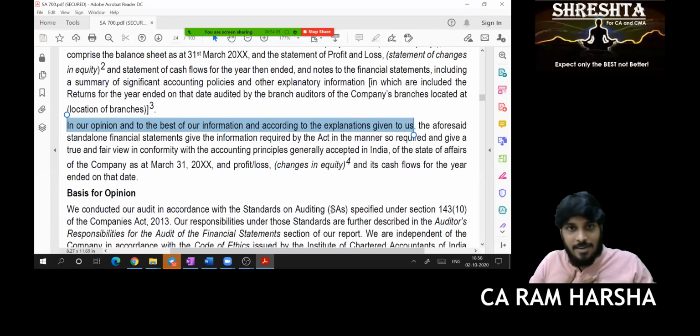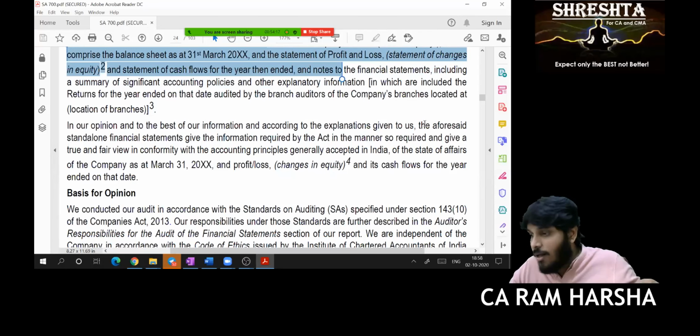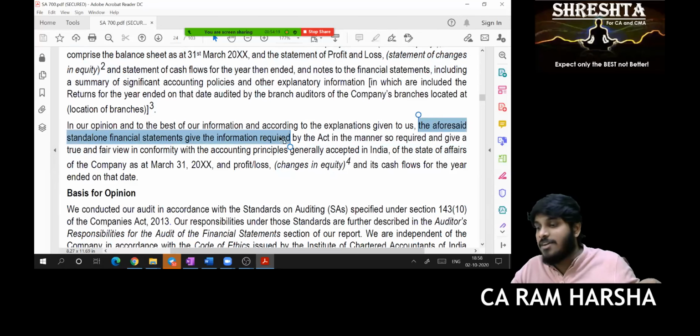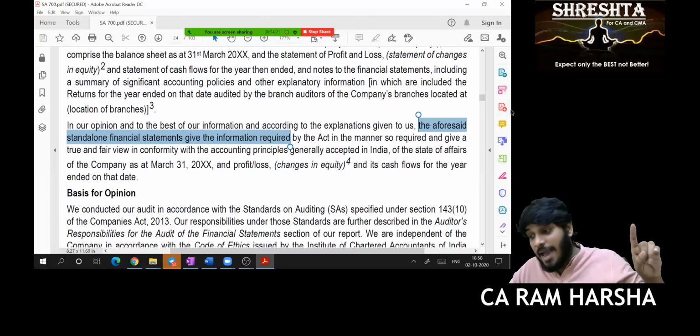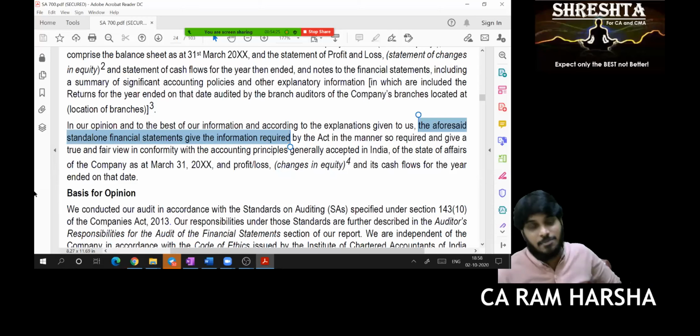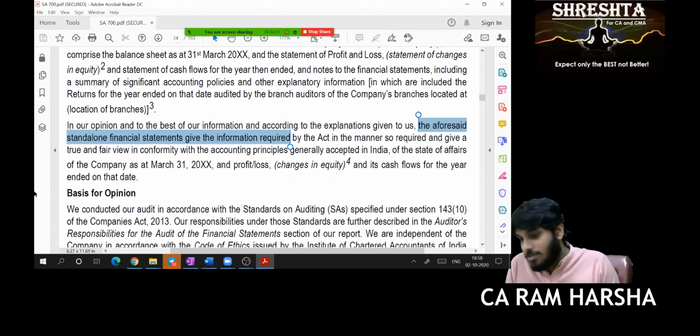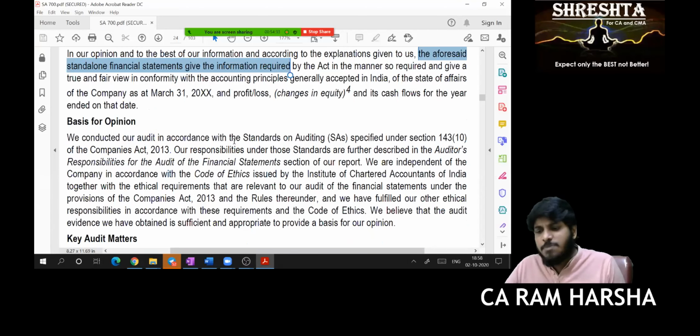In our opinion, based on the information and explanation I got, the aforesaid financials, whatever I described here, give the information required by the Act in the manner so required and give a true and fair view in conformity with generally accepted accounting principles in India. Now, which opinion is this? Unmodified opinion. Exactly.